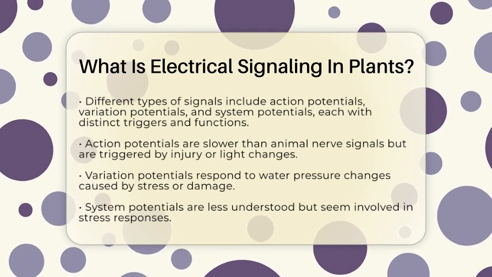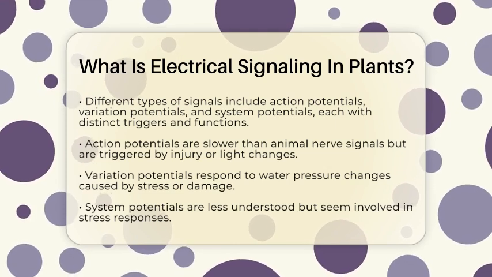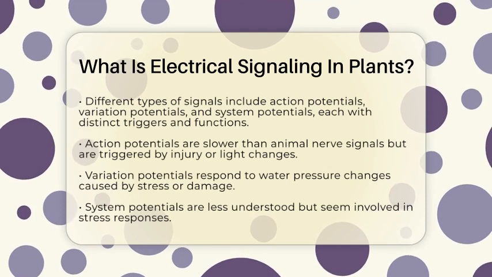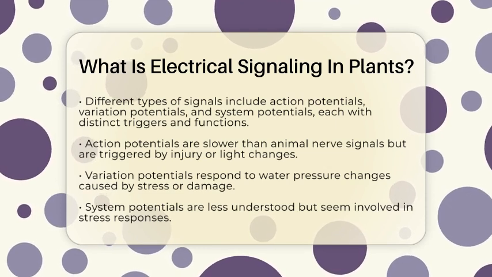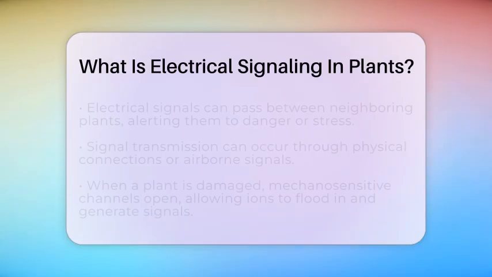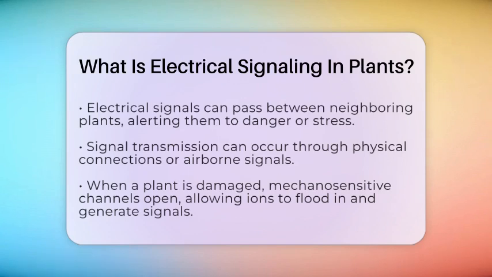What's really fascinating is that these signals can travel not just within a single plant but also between neighboring plants. If one plant gets attacked or injured, it can send electrical signals through physical connections or even through the air to alert nearby plants. This can cause those plants to prepare defenses, like producing chemicals to deter herbivores.